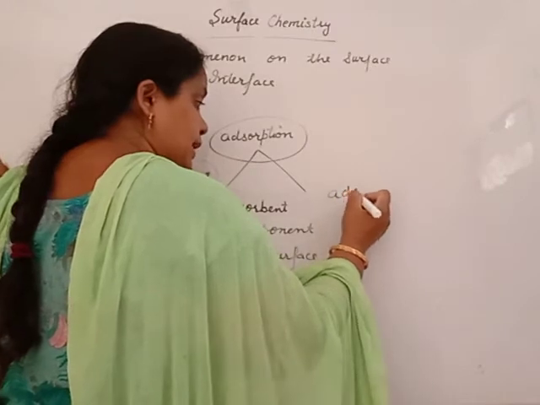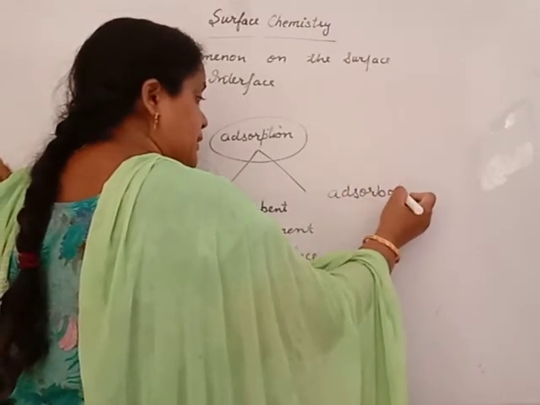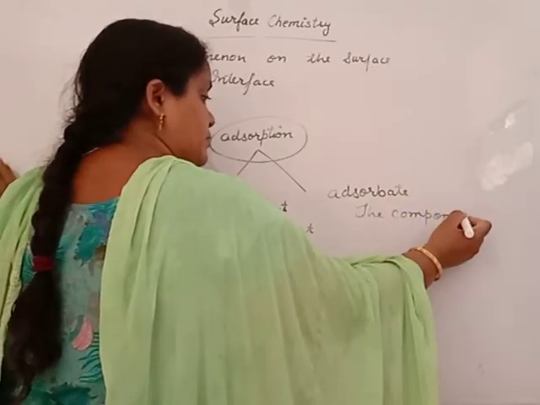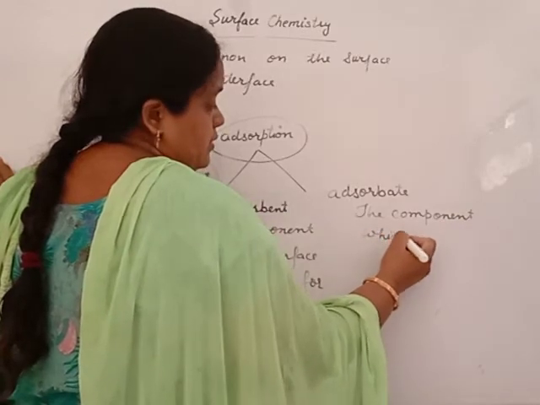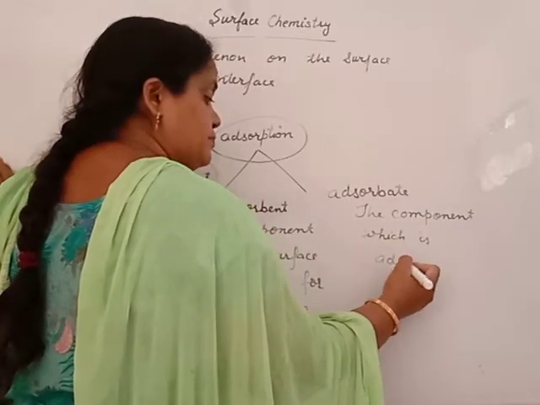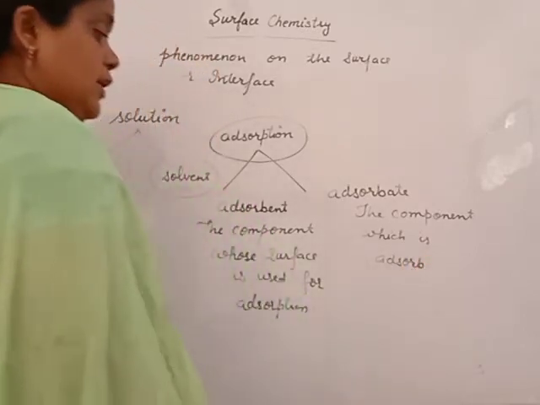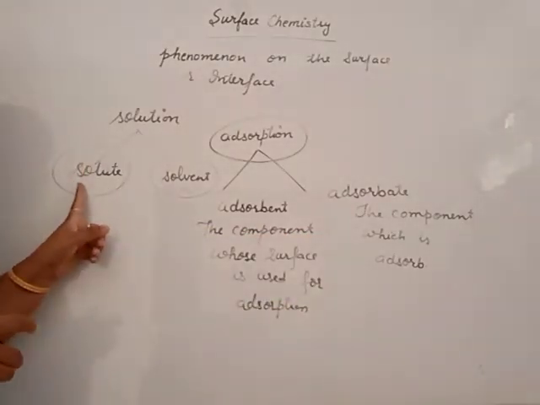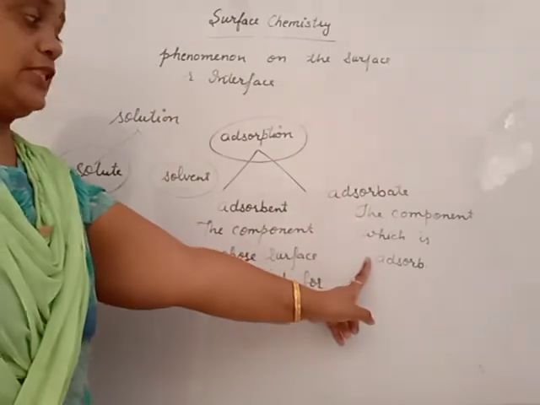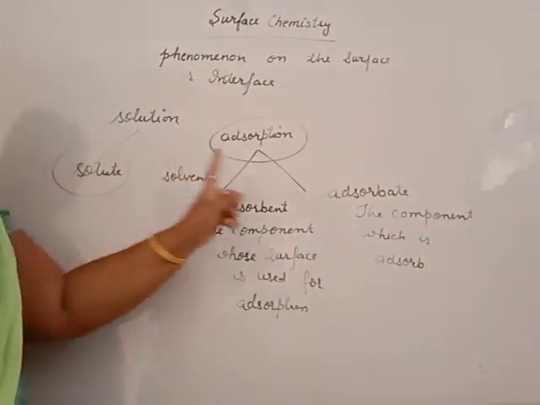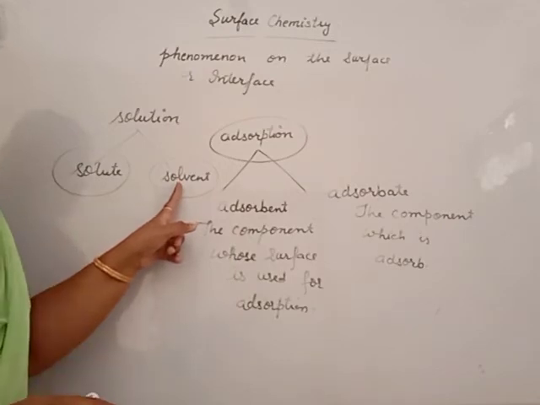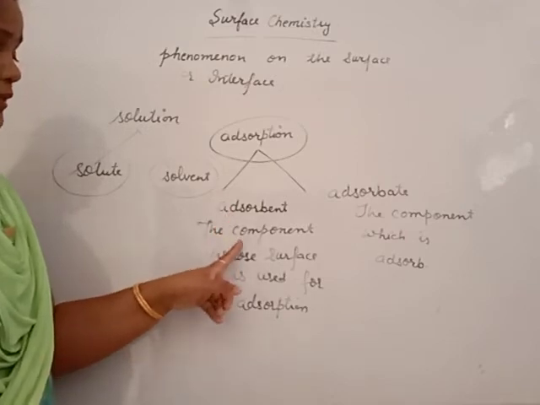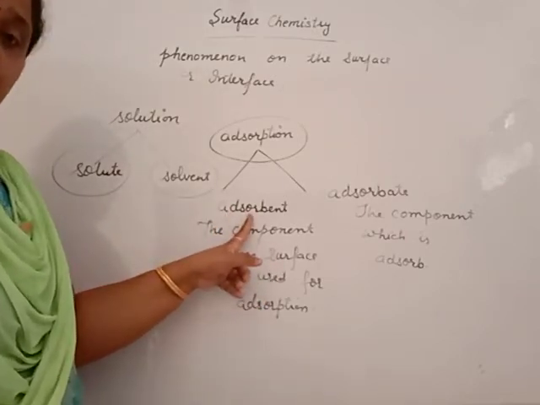Solute is what is dissolved, adsorbate is what is adsorbed. Clear? Solvent is what it dissolves in, but here dissolution is not there, right? Only on the surface. The component whose surface is used is known as adsorbent.